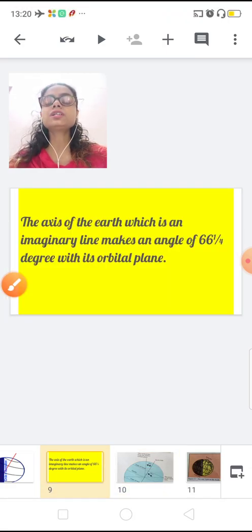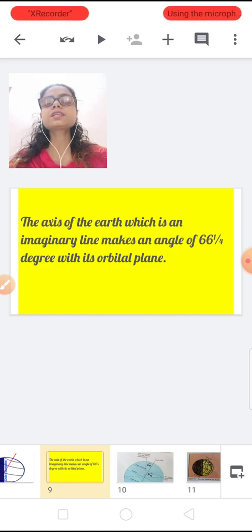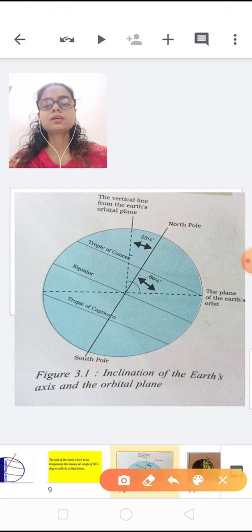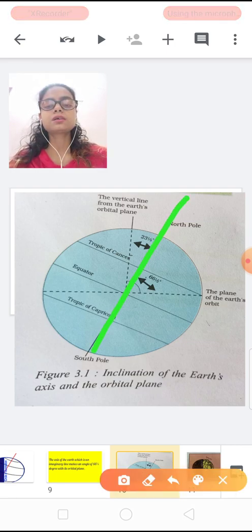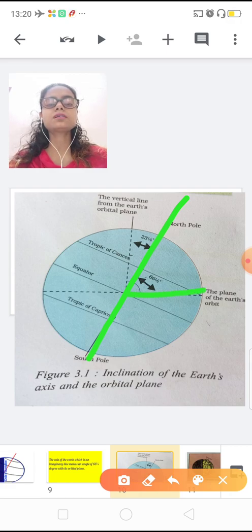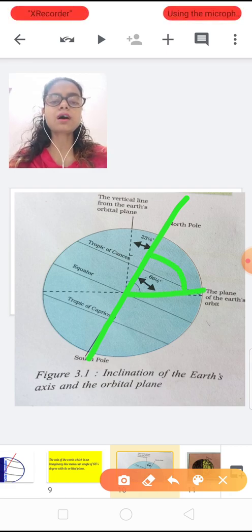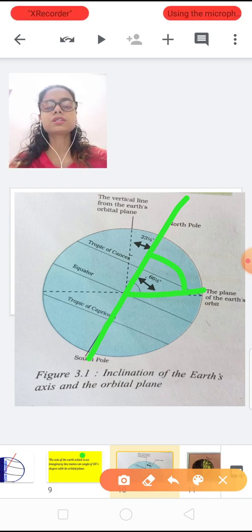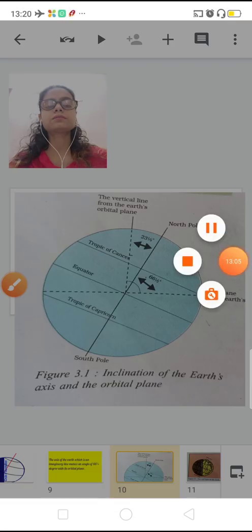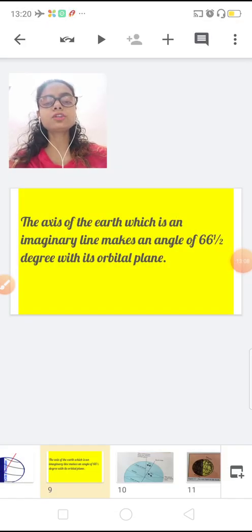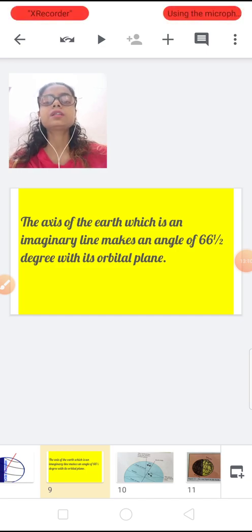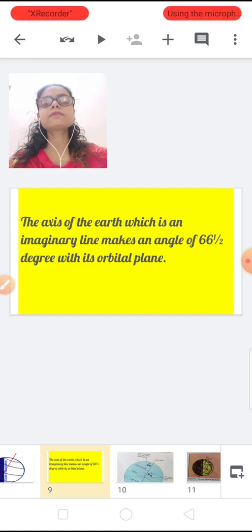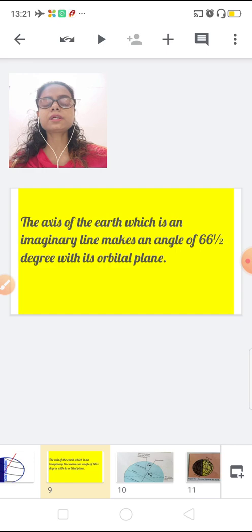The axis of earth, which is an imaginary line, makes an angle with the orbital plane. So here I am telling you this is the orbital plane and this is 66 and 1/2 degree. There was a printing mistake, not 1/4, 1/2 degree. The axis of earth, which is an imaginary line, makes an angle of 66 1/2 degree with its orbital plane.